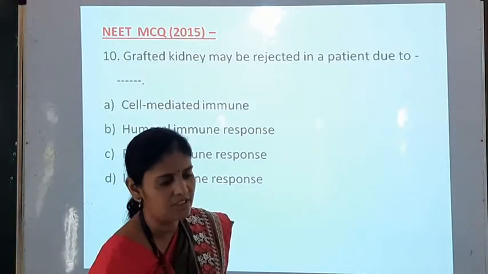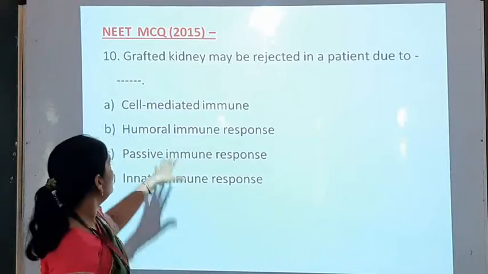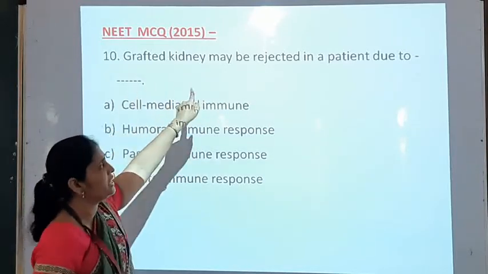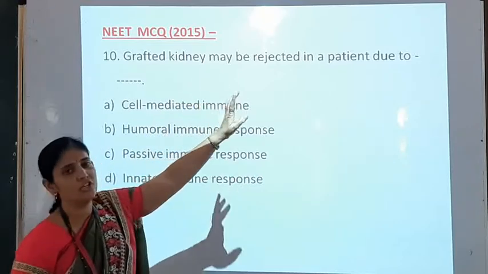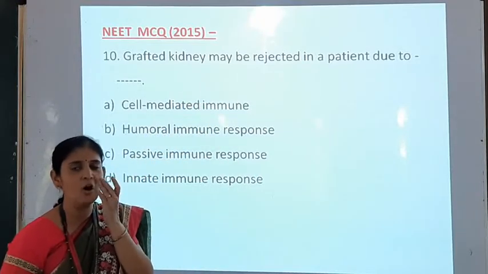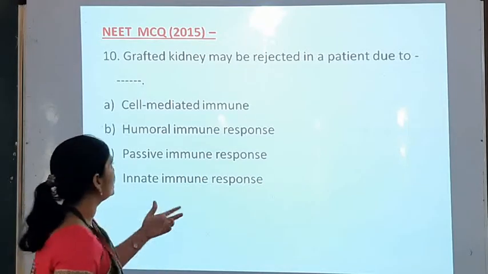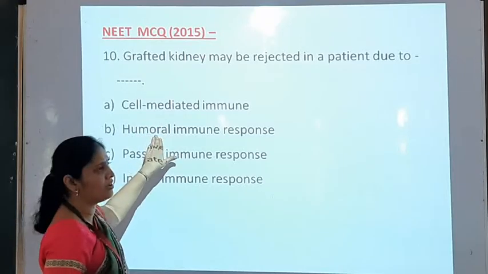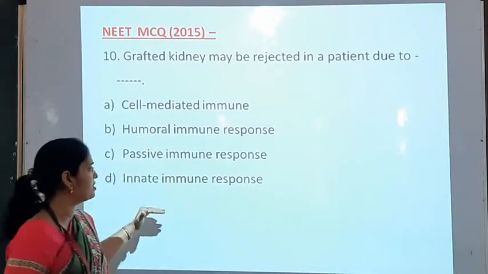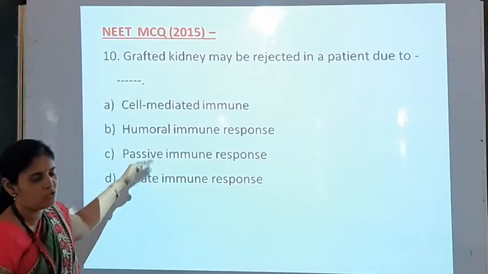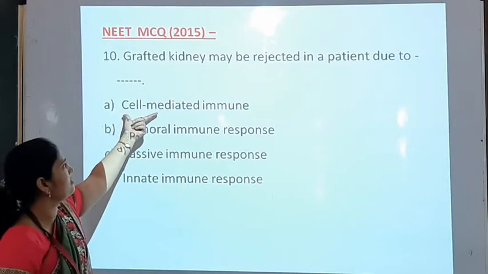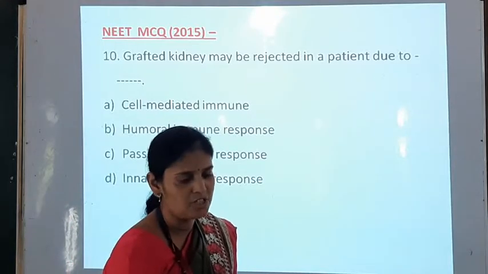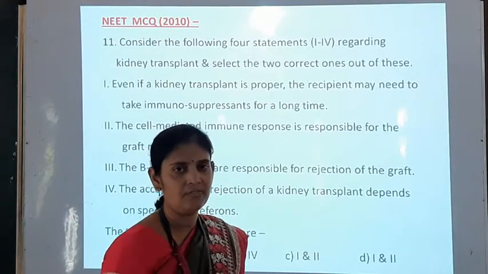Now another question was asked in the NEET MCQ 2015: a grafted kidney may be rejected in a patient due to what? What is the reason? Cell-mediated immune system, humoral immune system, passive immune response, or innate immune response. From that we have to understand that the answer is cell-mediated immune response, which is responsible for rejection of the grafted kidney.